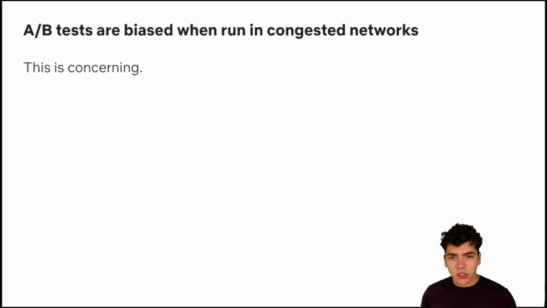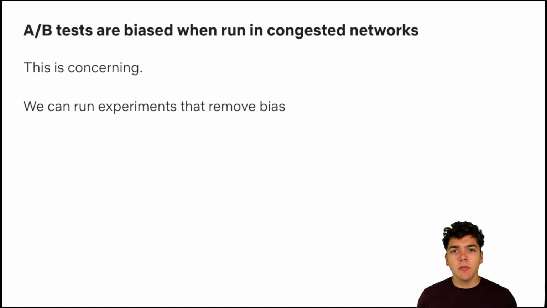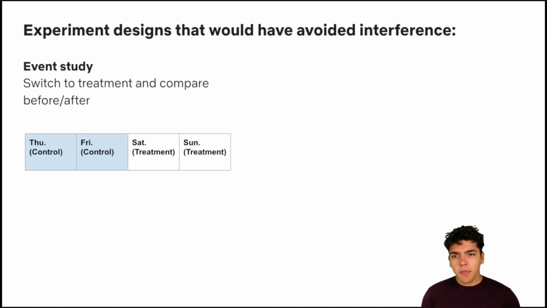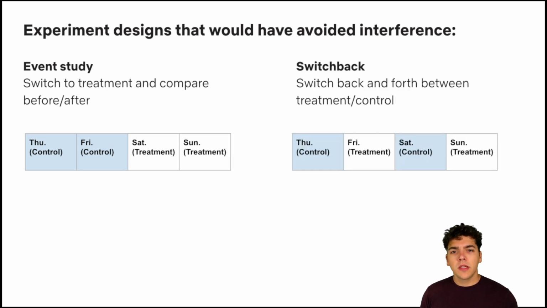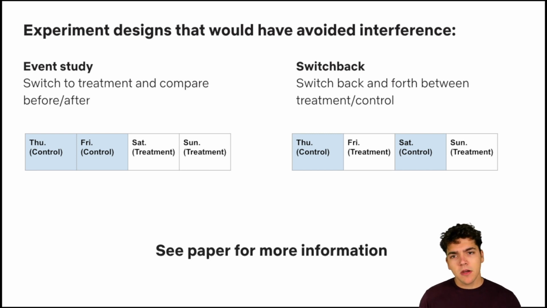But another thing we just saw is that we can run experiments which remove this bias. In our paper, we talk more about this sort of experiment. One type of experiment we can run is an event study. In an event study, we switch from running 100% of control to 100% of treatment and compare before and after. We can also run switchback experiments where we switch back and forth between treatment and control and compare the treatment periods to the control periods. Both of these let us get better estimates of total treatment effect, and we talk more about them in the paper, and we also talk about how to integrate them into existing deployment workflows.